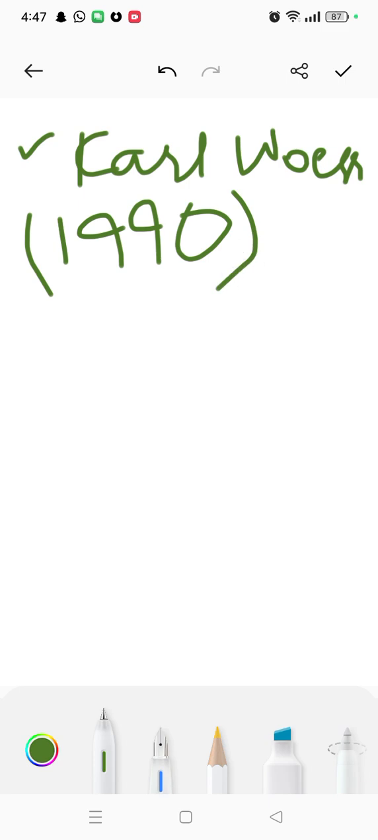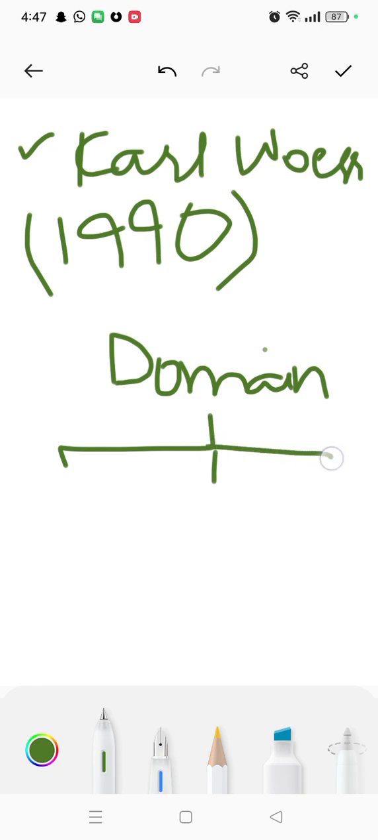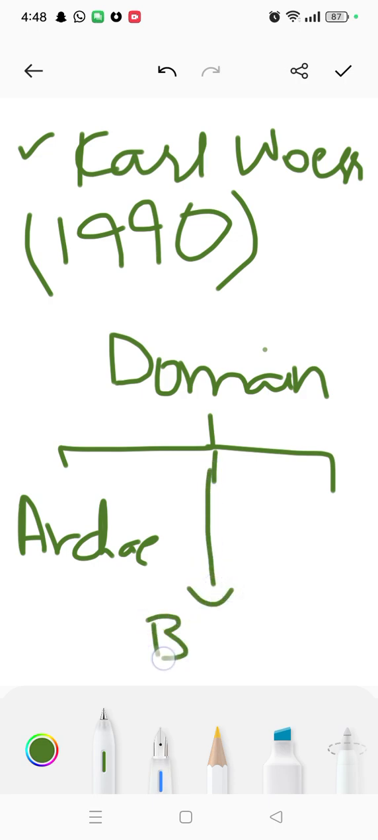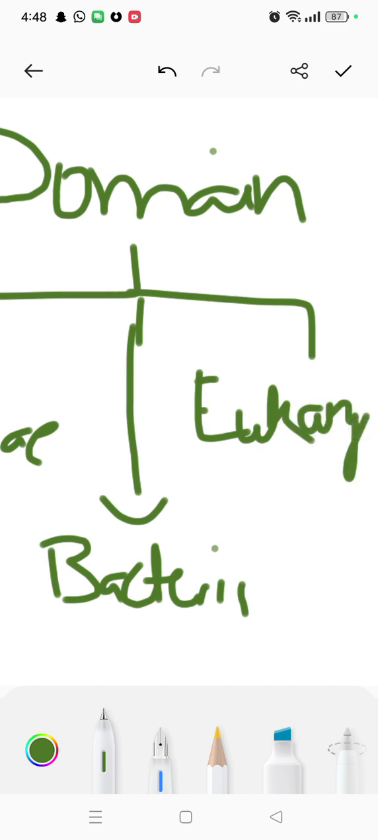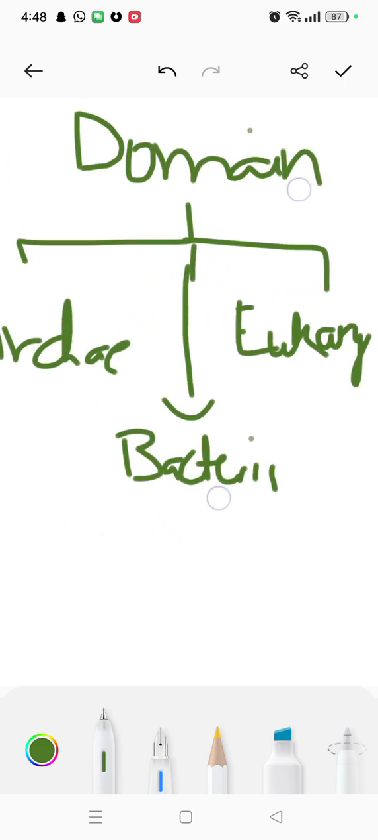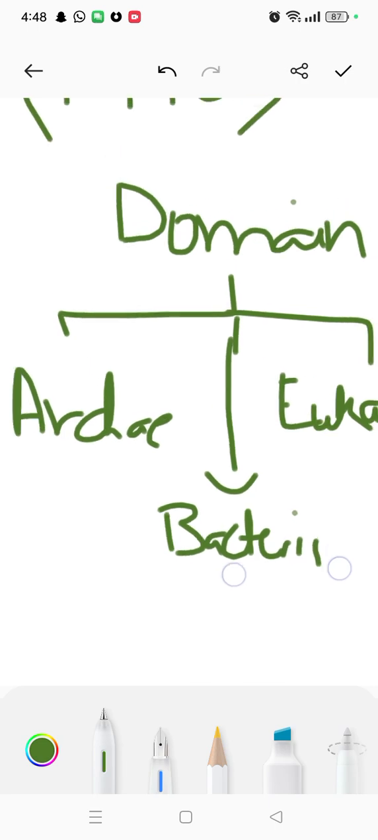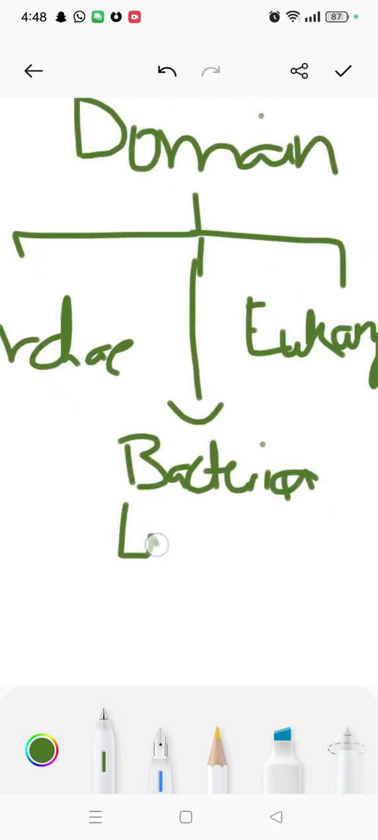Like we have the 3 domain system. I'm just making the domains before we start the Archaea domain. We have 3 domains. First is Archaea. Second is Bacteria. And third we have is Eukarya. In Bacteria you'll find all the other prokaryotes.